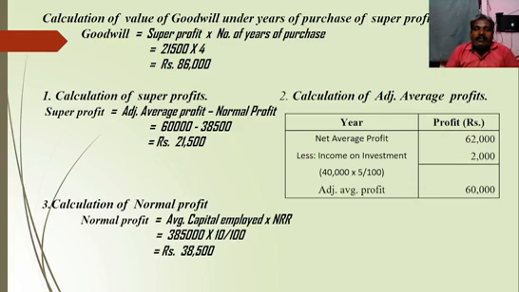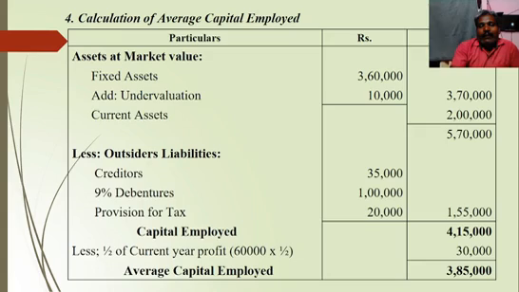Then the next stage, we need to calculate normal profit. So how to calculate normal profit? Normal profit equals average capital employed or capital employed into normal rate of return. We don't know the capital employed value, so the next step is to calculate capital employed or average capital employed, right?